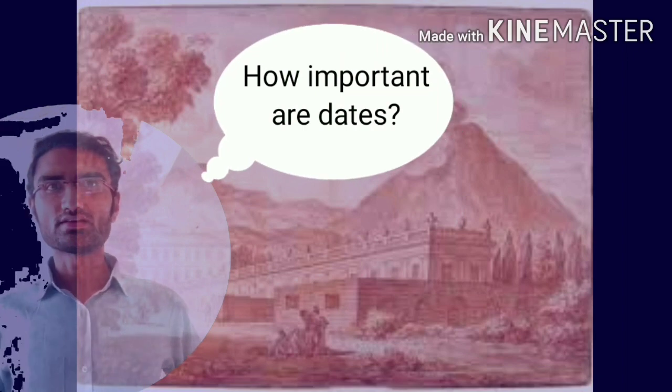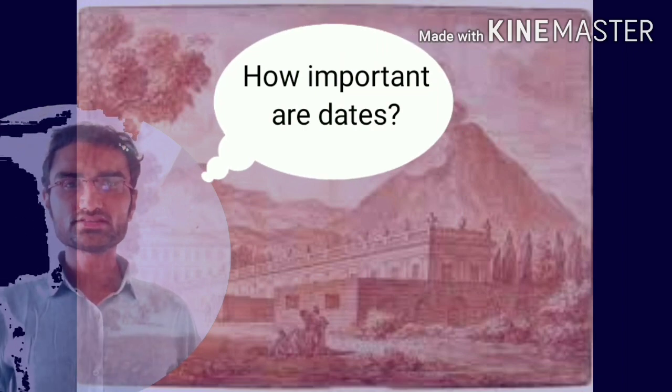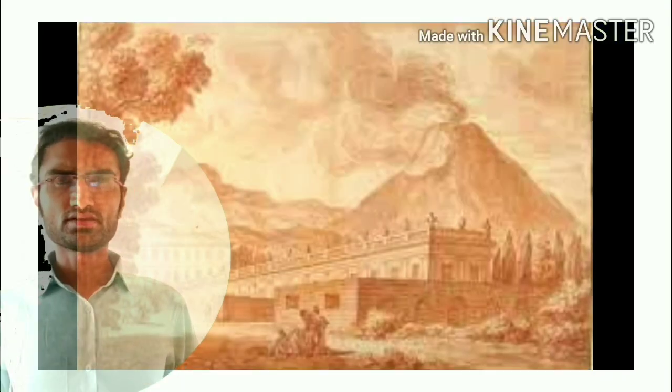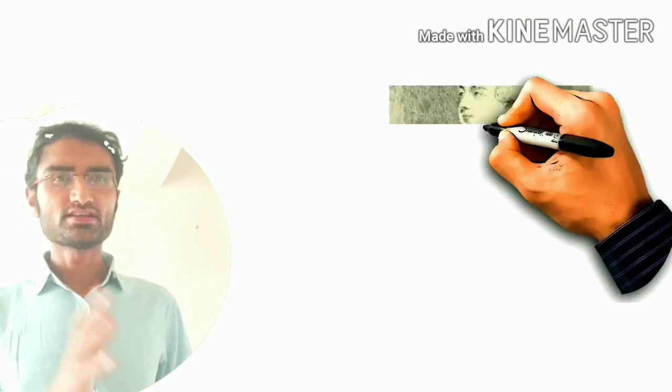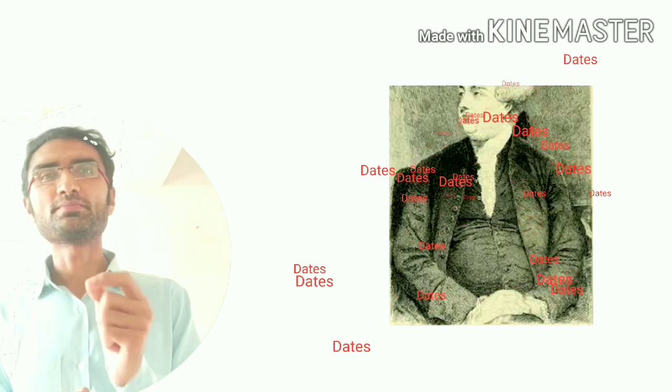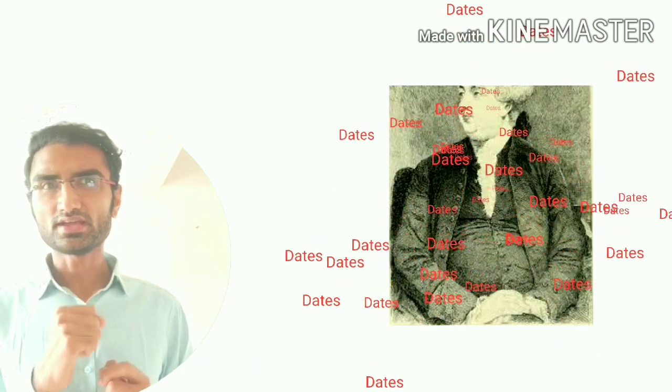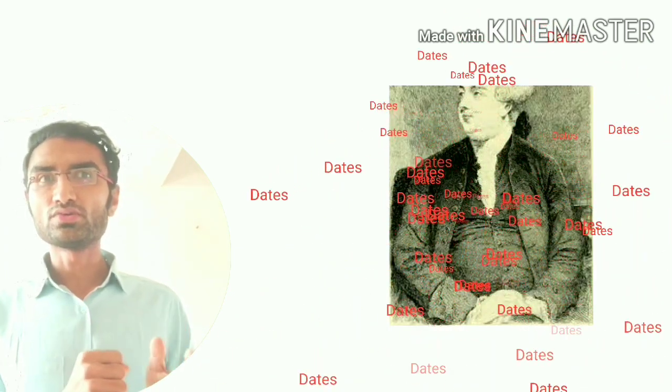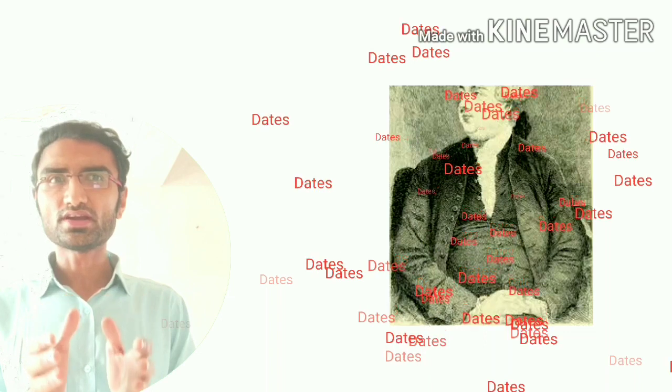Now to understand how important dates are, let's take an example. This example is given in your text. In olden times, when the historians were writing history, all of their focus, all of their debates were on the ruler. Why? Because in olden times, who was the most important person?